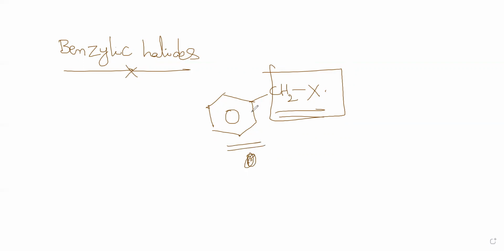So you can have more substituents also on this kind. Here you can have this kind of substitutions also. Such things are called benzylic halides. So this is how we can do.